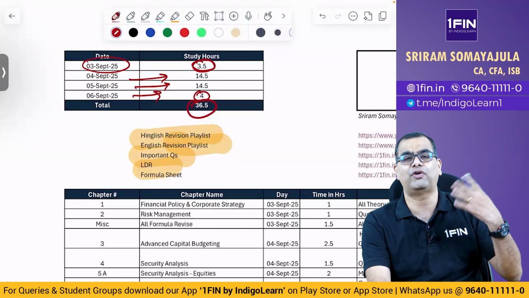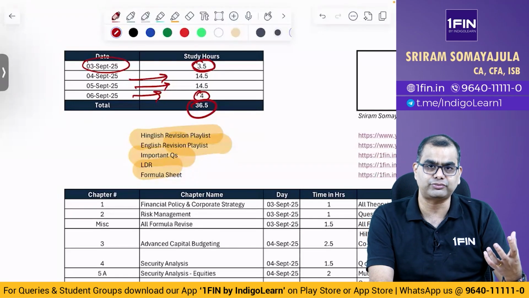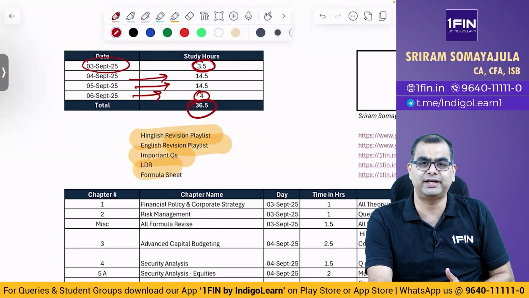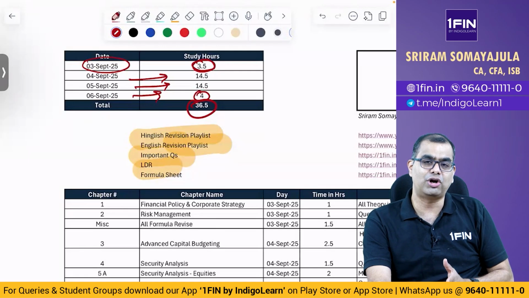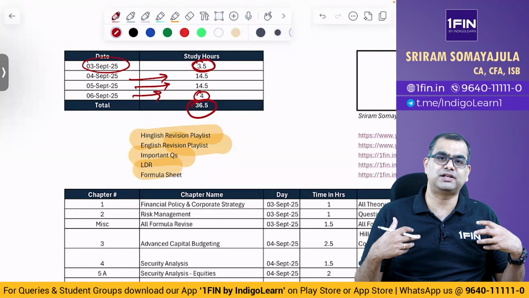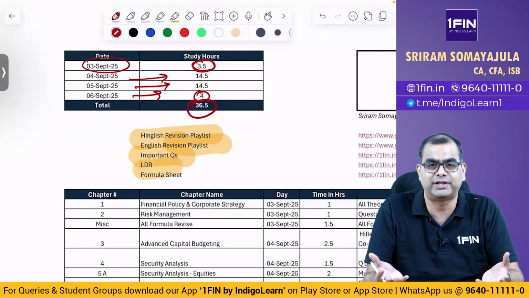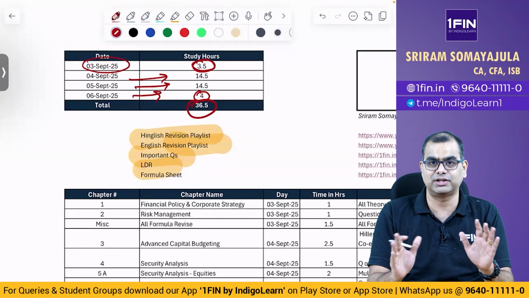Some of you may want to spend 40 hours also. I would say, don't stretch yourself so much. Nothing is going to happen on the day or 2 days before the exam which you could not have done in the previous 3 months or 4 months. Just don't try and cram everything with knowledge on the exam day or 2 days before the exam, and don't expect that you will vomit in the exam and suddenly you will get marks. It doesn't work that way.